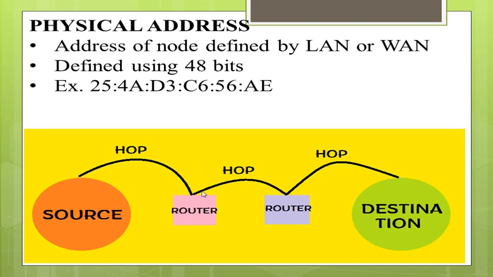The source has to know the physical address of the router. From the source, the data is transferred to the router, from there it goes to another router, then to the physical address of the destination. So this data is transmitted in a series of hops from the source to the destination.